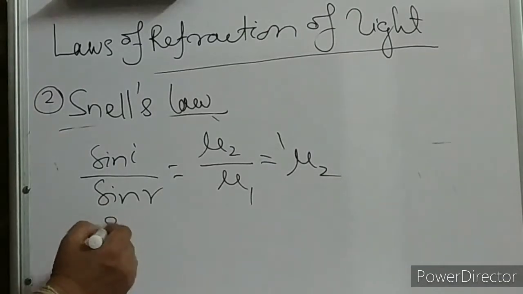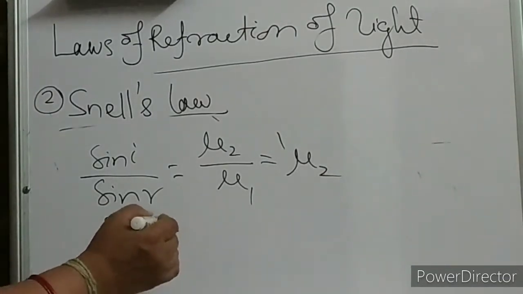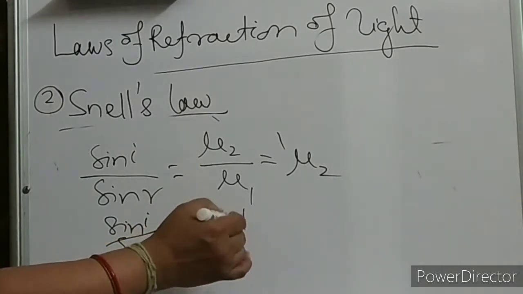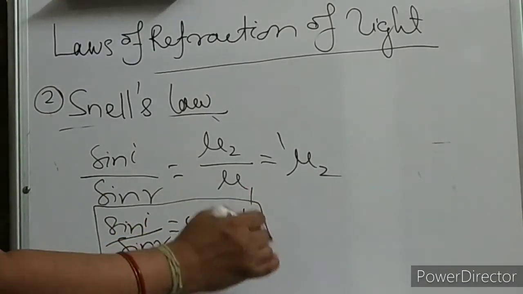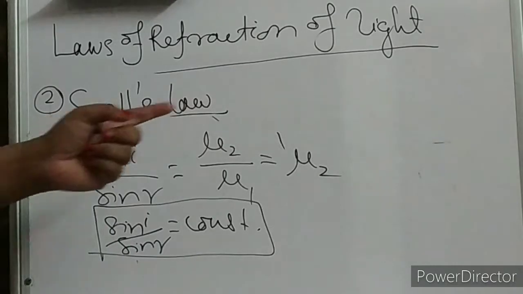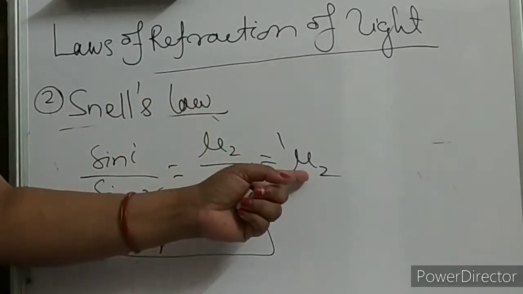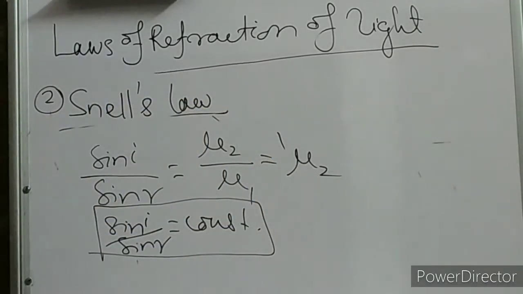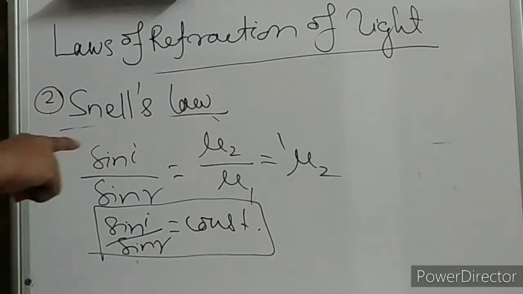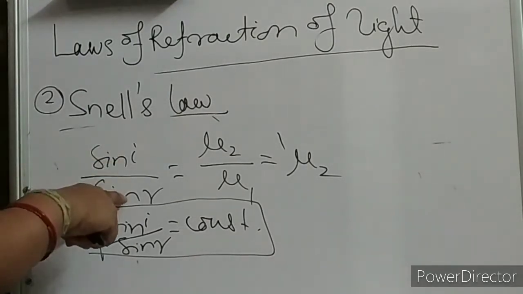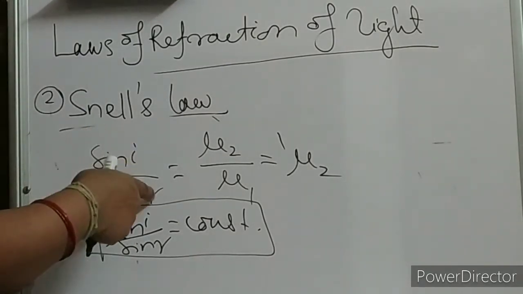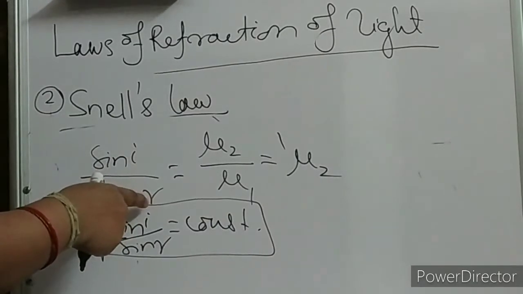Or simply you can write sin I by sin R is equal to constant. This is your Snell's law. It is constant for a given color and a given set of media, the two media you are talking about. Clear? So this is nothing but sin I by sin R, where I is the angle of incidence and R is your angle of refraction.